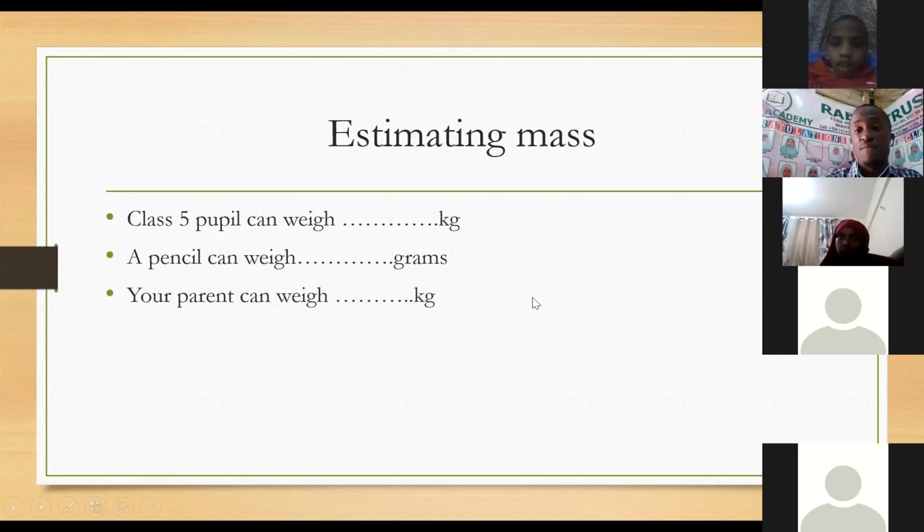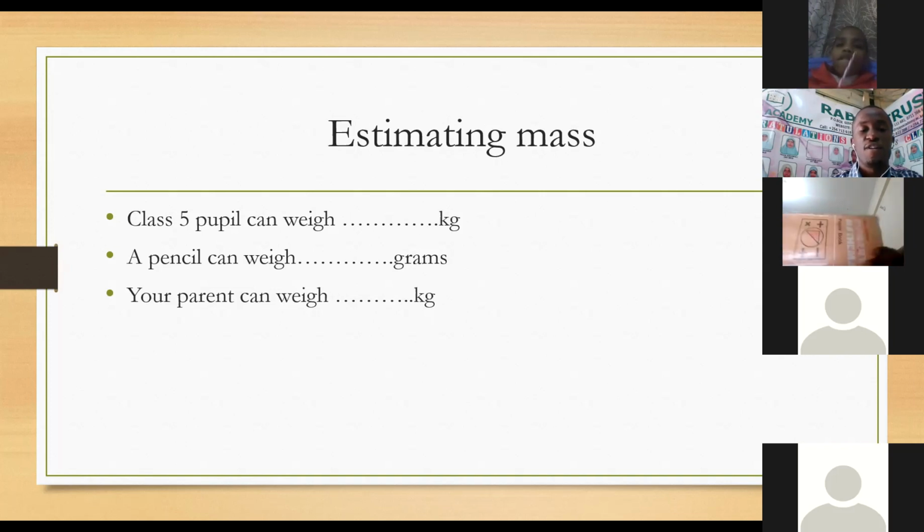So from whatever we've said, tumesikia Ali Sharif amesema yeye ni 30, Ahmed yeye amesema ni 28, mimi nimewambia mimi ni 65 kgs. So the class 5 people can weigh approximately between 30 kgs to 50 kg. Wako hapa katikati. Kuna wale wenye wamebarikiwa na mwili ni wakubwa na kuna wale wadogo.